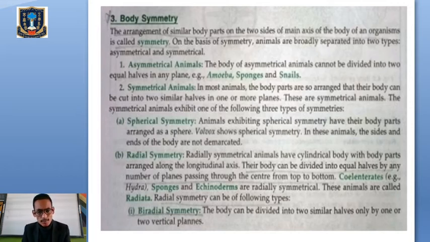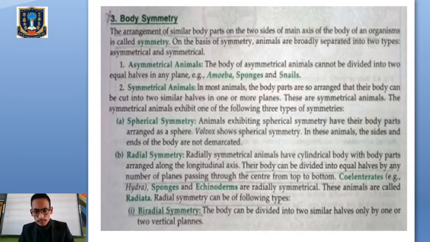Next one is symmetrical animals. And remember, in biology the prefix A means no, N-O, no. So they are not divided into two equal parts. Now let's come to symmetrical animals, where the body parts are so arranged that the body can be cut into two similar halves in one or more planes. So in case of symmetrical animals, the body plan can be divided into two equal halves in one direction or in more than one direction or plane.